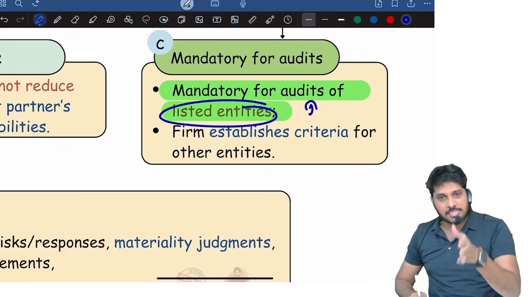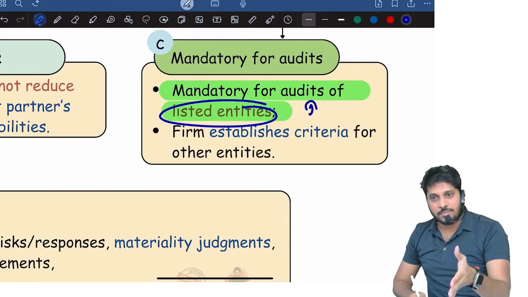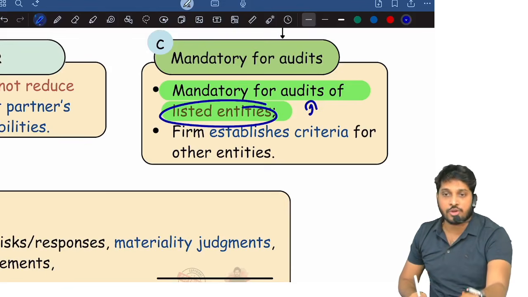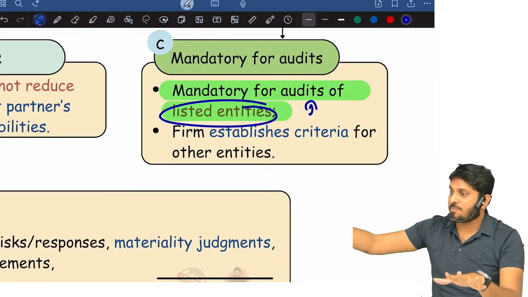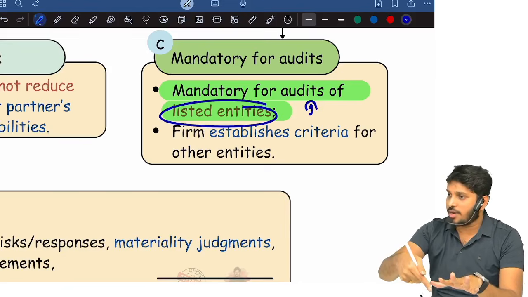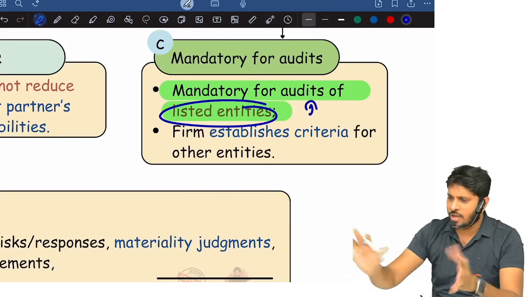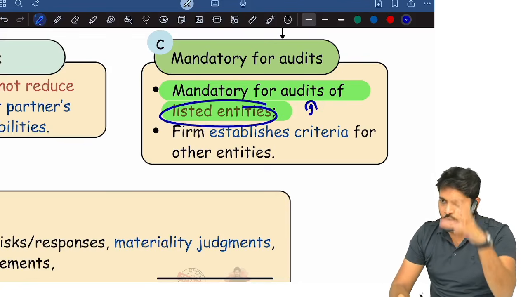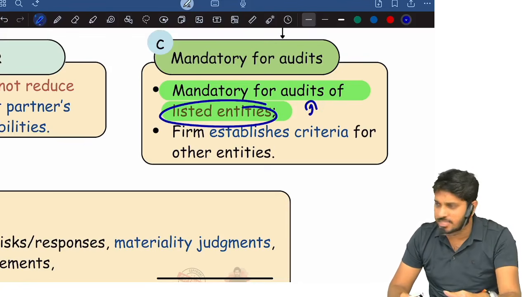Very simple. As a partner, I directed my team, I supervised my team, I documented, entire work is over. I decided to give an unqualified opinion. But before you give a report, ask another partner to do a quality control review. What is a quality control review? He will see my working papers and verify whether I worked as per standards, whether documentation is as per standards, whether my judgments are as per standards.